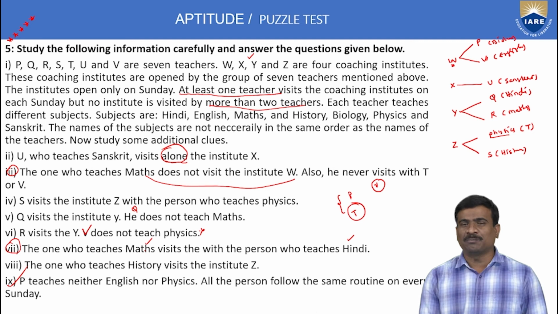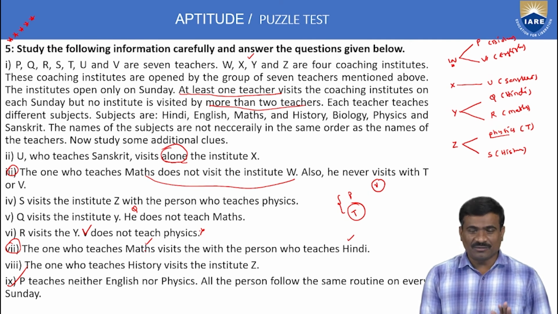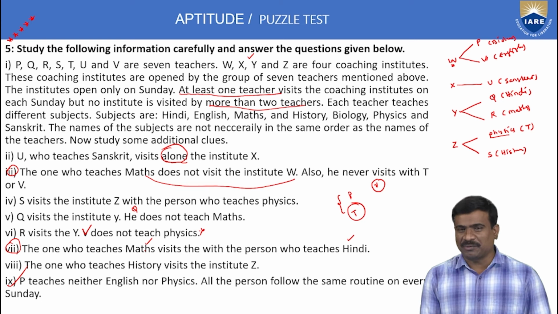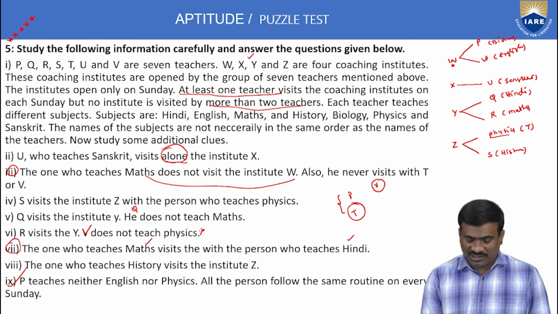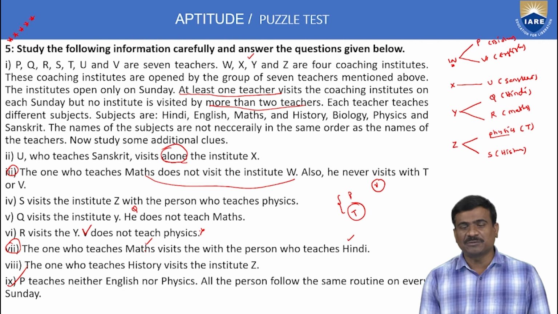But this model is only important for competitive exams, and also important for placements and GATE. 5 marks here. The question is very simple, but the time factor is important. Here information-based questions are important for placements. But here, this fifth example. W institute: P and V. Here P biology, V English. X institute: U Sanskrit. Y institute: Q and R, Q Hindi, R mathematics. Z institute: T and S, T physics, S history.